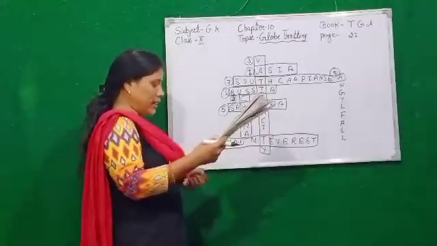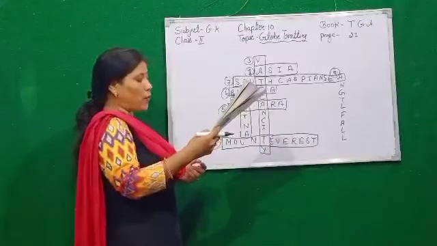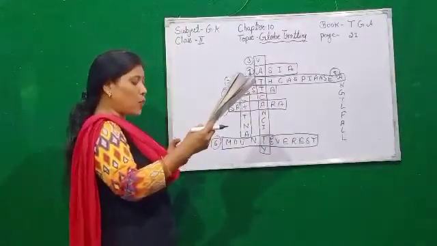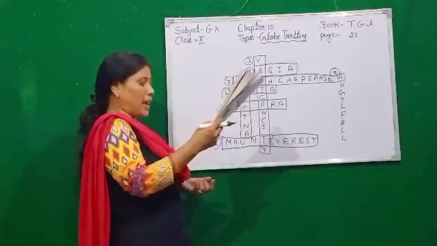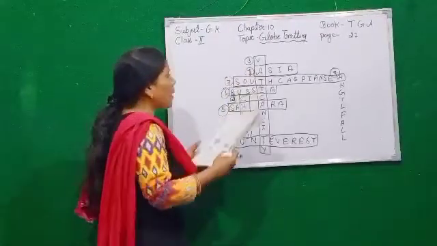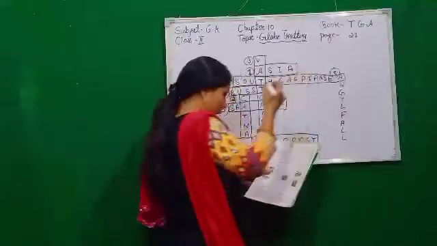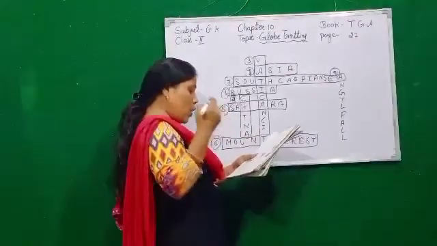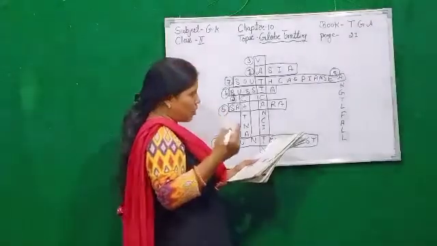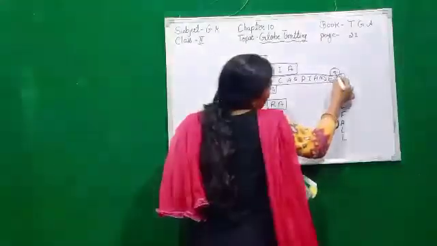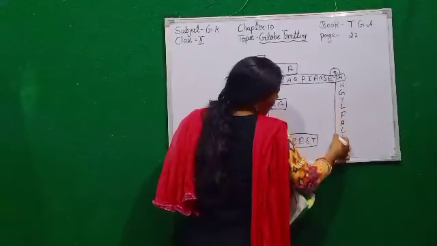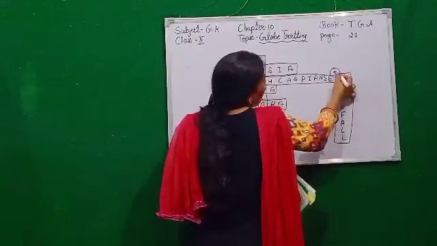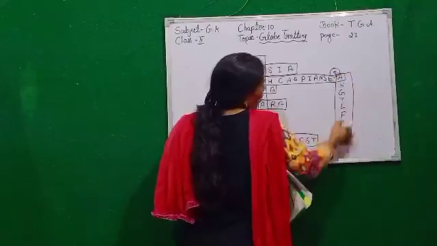Number 8 is, it is the highest waterfall in the world. The water falls down from about 1000 meters high. So it is number 8. The highest waterfall in the world is about 1000 meters high, and its name is Angel Fall. What is its name? Its name is Angel Fall. So we mark here to here.